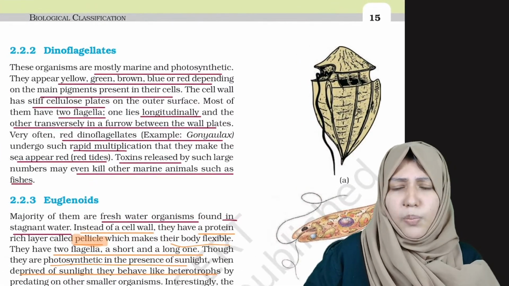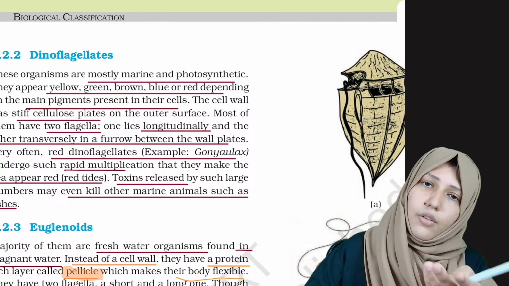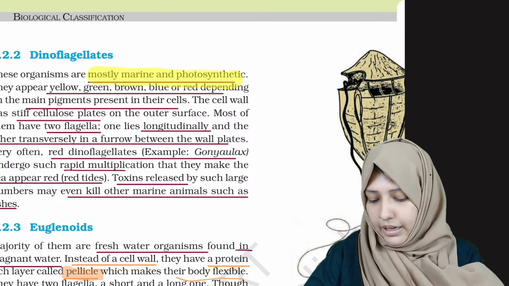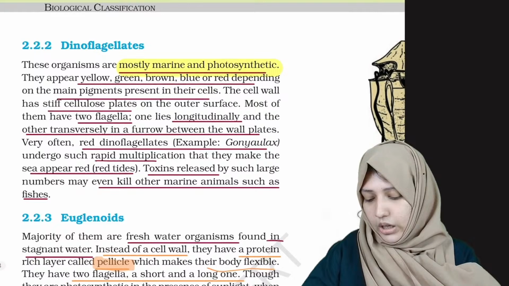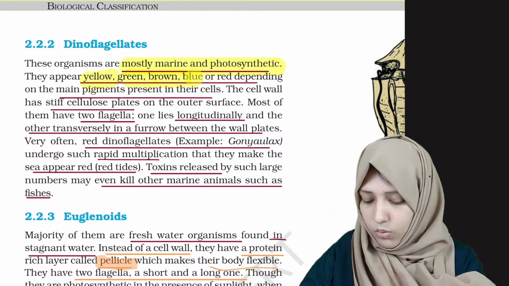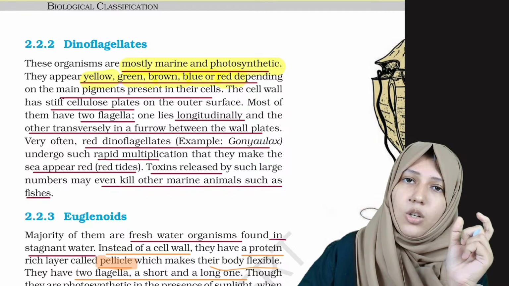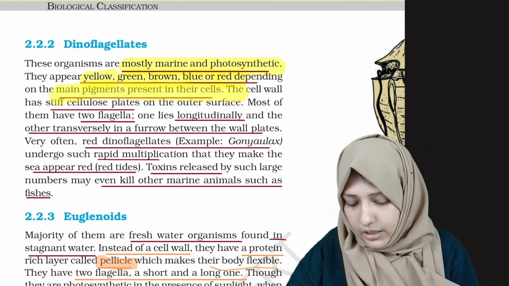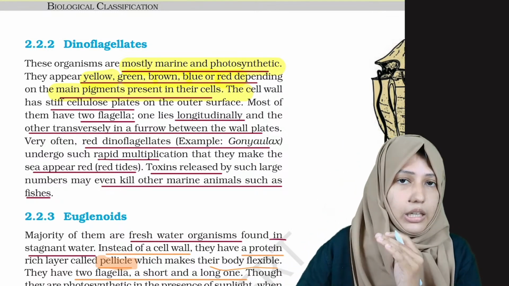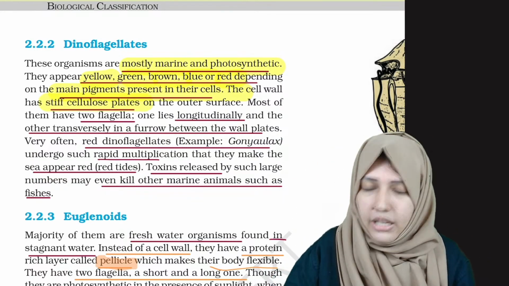Coming into the next group, dinoflagellates. These are mostly marine, while chrysophytes were freshwater or marine. Dinoflagellates are mostly marine and photosynthetic. They are colored: yellow, green, brown, blue, red. What determines the color? The pigment present in their cell wall determines the color. In chrysophytes, the cell wall had silica, but dinoflagellates have a cell wall with stiff cellulose plates.